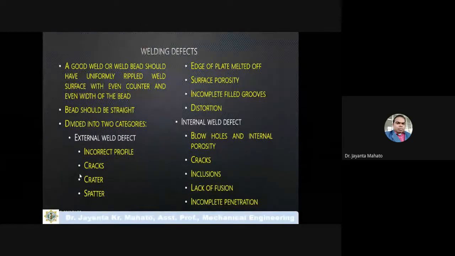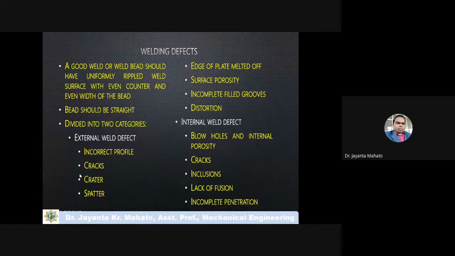These welding defects are divided into two types: external weld defects and internal weld defects. External weld defects are, for example, incorrect profile, crack, spatter, edge of plate melted, surface porosity, incomplete filled grooves, and distortion. These are the different external defects.